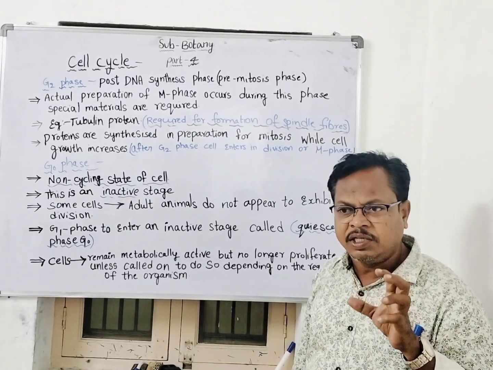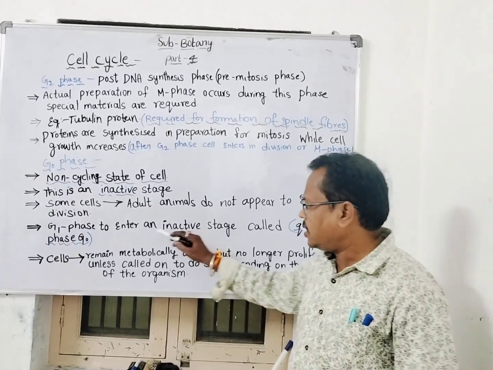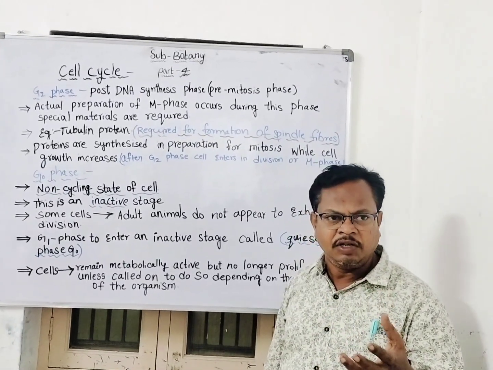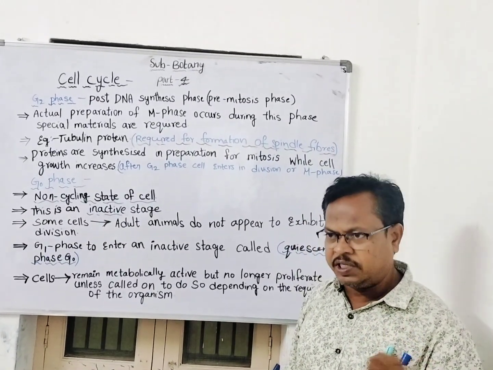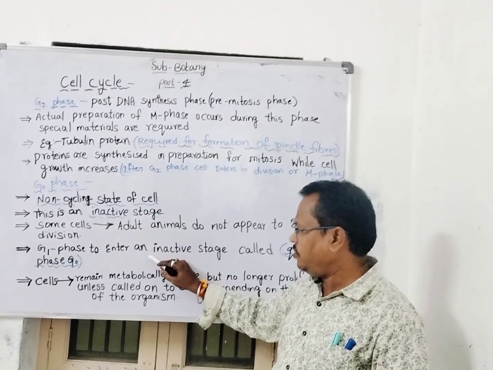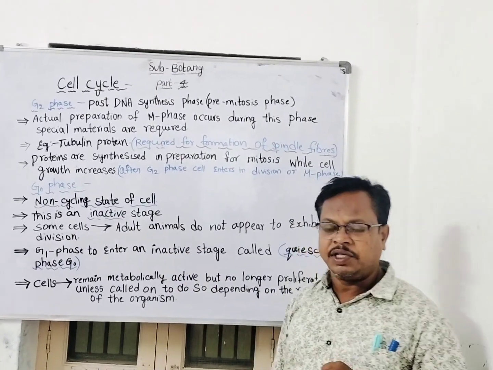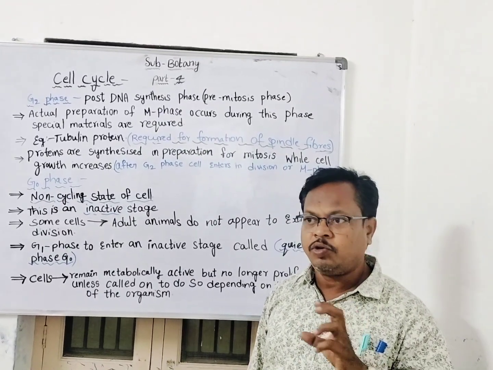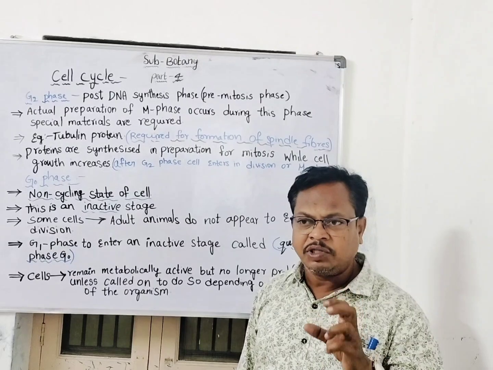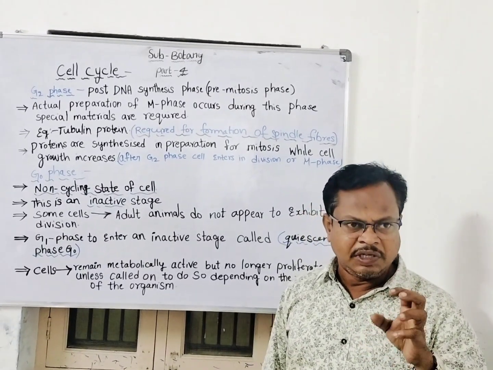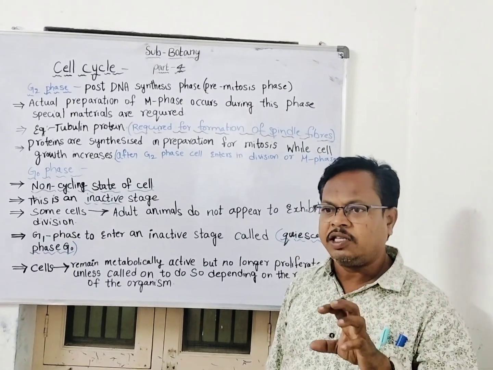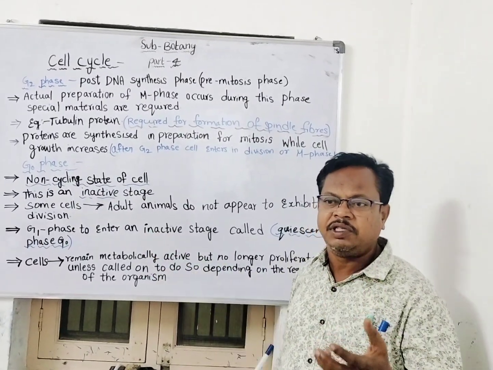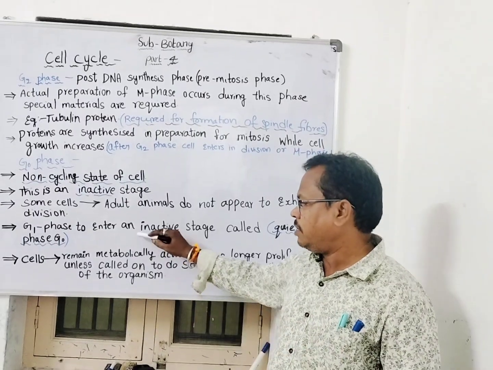When there is an emergency requirement of cells, these quiescent cells will participate in cell division to produce actively viable cells. That is called the quiescent stage. In animals, heart cells do not divide. Whichever cells undergo division, only for those cells will these quiescent cells take part. Whichever cells require division capacity, those cells take part here.